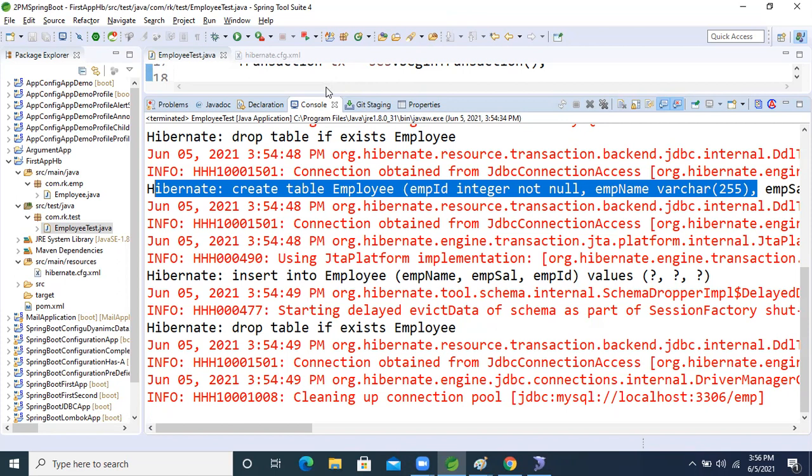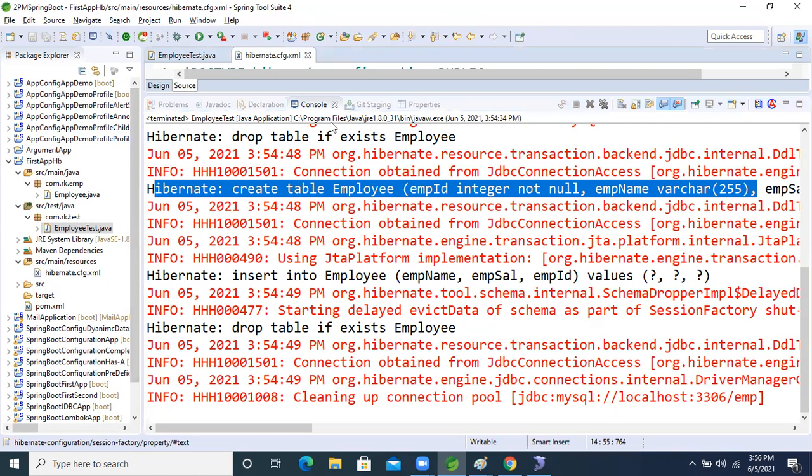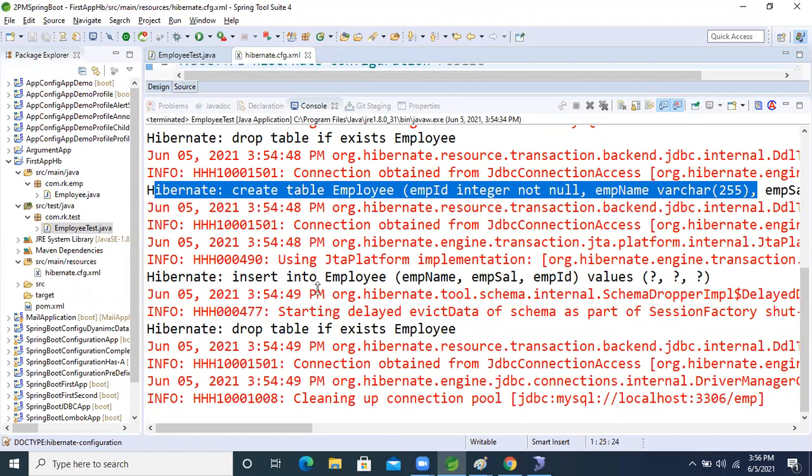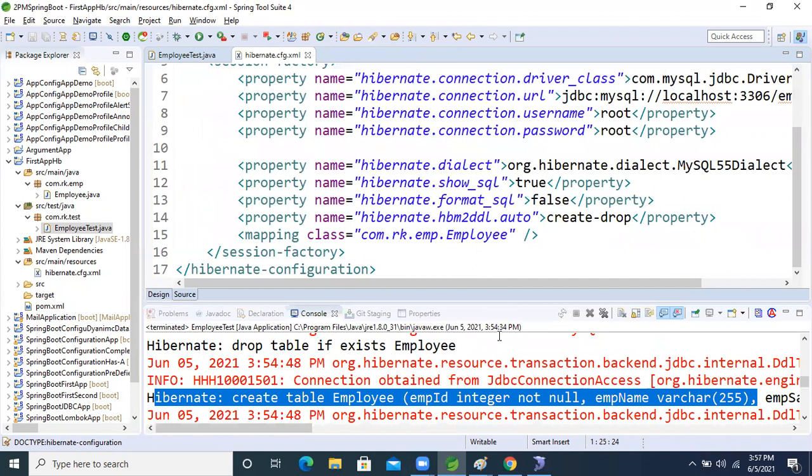Because if we restart our application again, what will happen? A new session will be generated. But if we are taking the update property and our application crashes, or there is any issue with the server, then our data will still be there in the database. Still our data will be there.